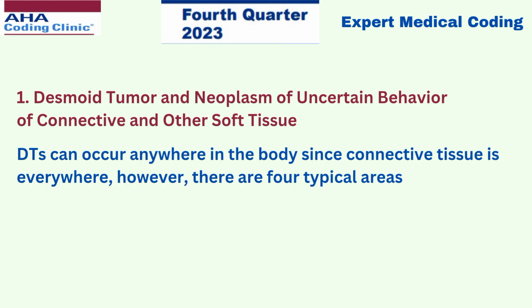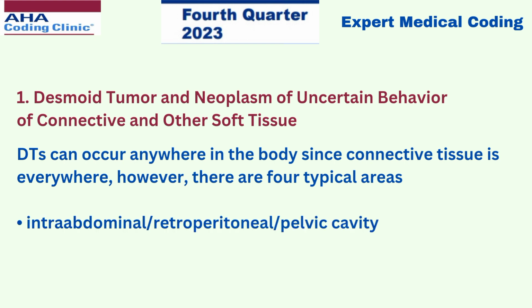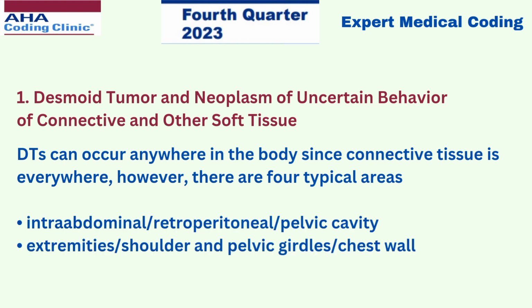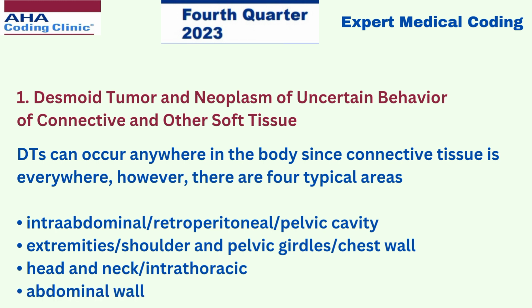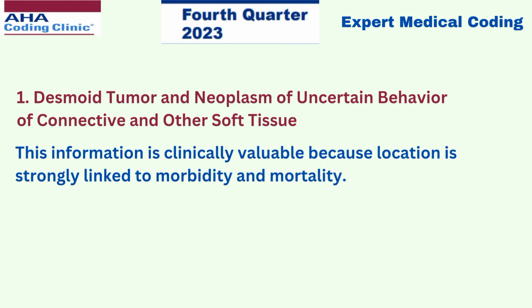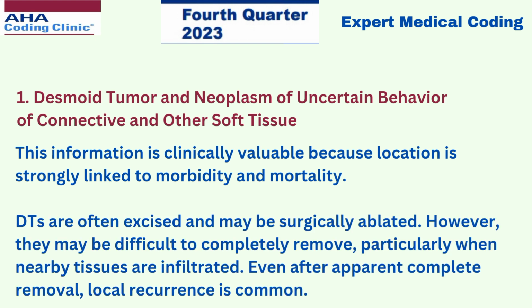Desmoid tumors can occur anywhere in the body since connective tissue is everywhere. However, there are four typical areas. They are intra-abdominal, retroperitoneal, pelvic cavity, extremities, shoulder and pelvic girdles, and chest wall, head and neck, intrathoracic, and abdominal wall. This information is clinically valuable because location is strongly linked to morbidity and mortality.